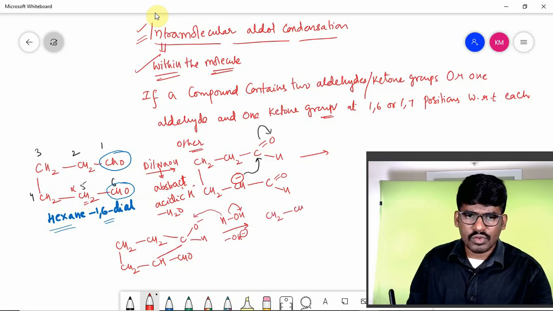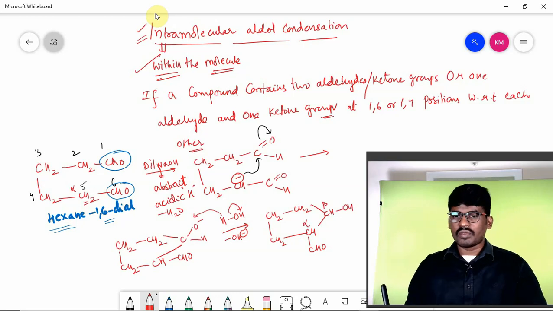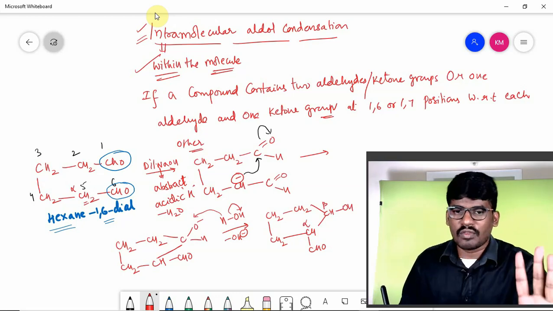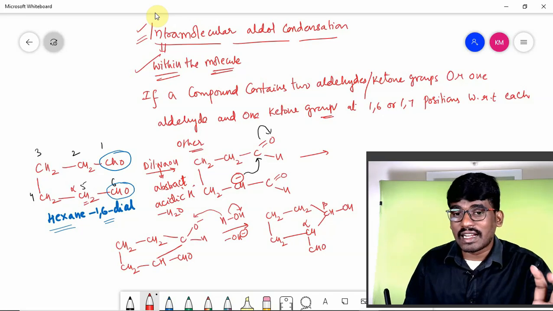Then it forms CH2, CH2, connected with CH2, connected with CH. Here it is connected with CHO, and connected with C. Check it. Already it has H, right? And then CH we have, so CHOH. This is what we are going to get. If you check here, alpha, beta, at the beta position we have hydroxy. So a beta hydroxy aldehyde has been formed, and it is a cyclic one. 1, 2, 3, 4, 5 carbons are there. A 5-membered cyclic ring has been formed.